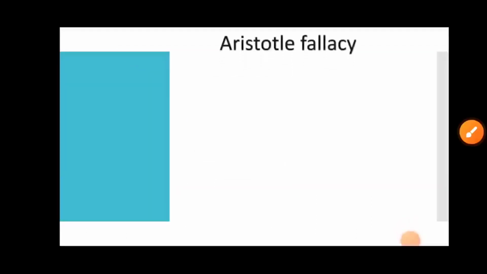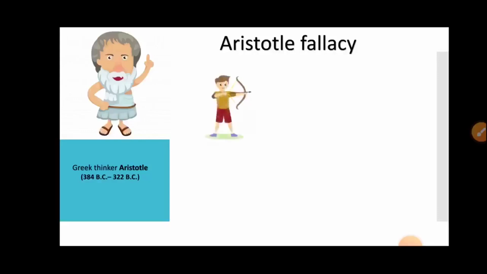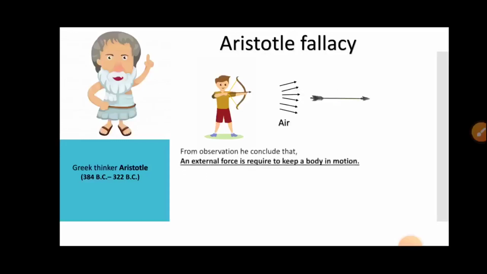Aristotle's fallacy. The Greek thinker Aristotle, 384 BC to 322 BC, held the view that if a body is moving, something external is required to keep it moving. According to his observation, he concluded that an external force is required to keep a body in motion.